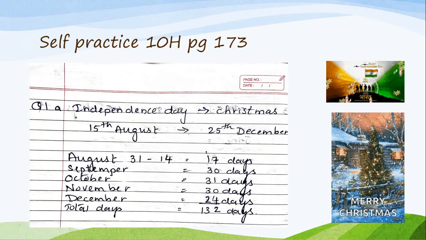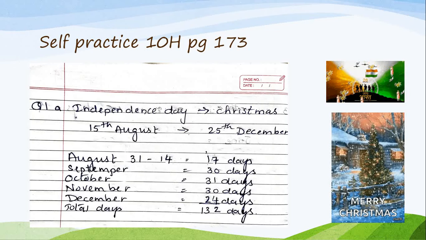Okay, children, I am repeating once again. From Independence Day to Christmas. Independence Day means it is 15 August, and till 25th December. I have to start with August 15, so that means 1 to 14 August I will not count. So I have written minus 14. So 31 minus 14, it would be 17 days.